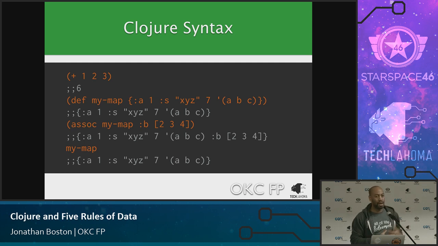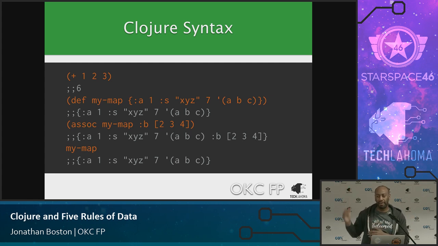Next, you have a map. A lot of people will look at a hash map like JSON. It's just a map, a key value store. So we define a map, and the first key is the keyword A. A keyword you can think of in a lot of ways as a special type of string, but most of the time you'll see it as keys in something like a map. So you have the key A and the value 1, and then you have the key S, and the value of it is a string XYZ. And then you have the key of 7. So in hash maps, anything can be a key, anything can be a value, and they don't all have to be the same.